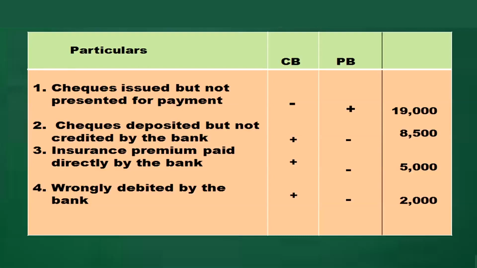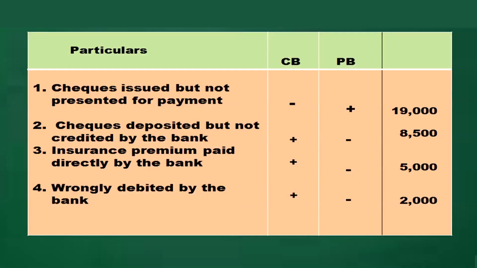Insurance premium paid directly by the bank. Passbook minus, that is deduction, cash book increase of 5,000. Wrongly debited by the bank. Passbook deduction minus, cash book increase plus 2,000. We are starting with the balance as per passbook.